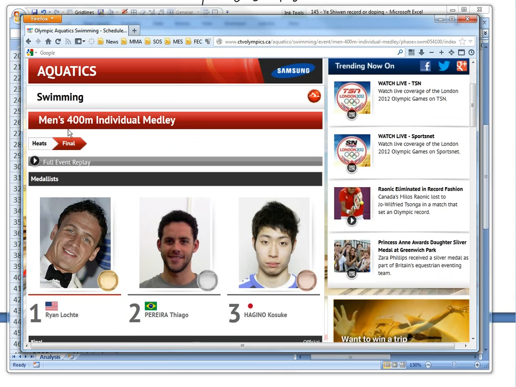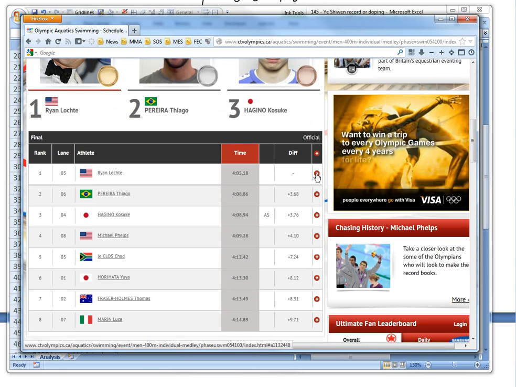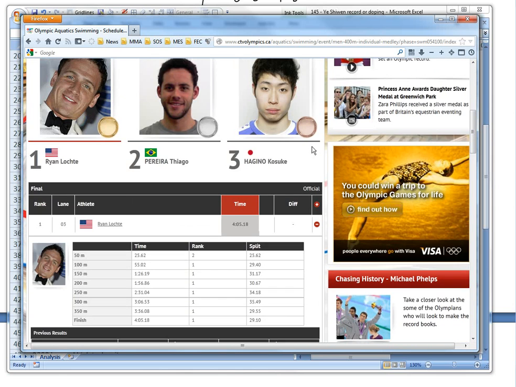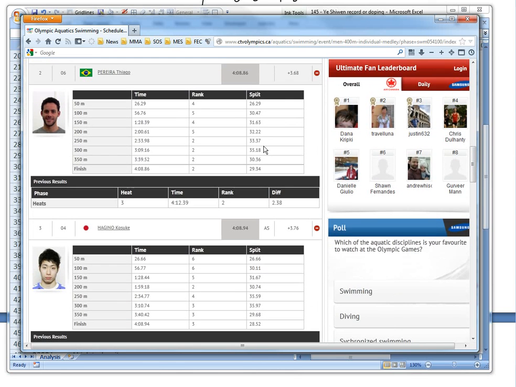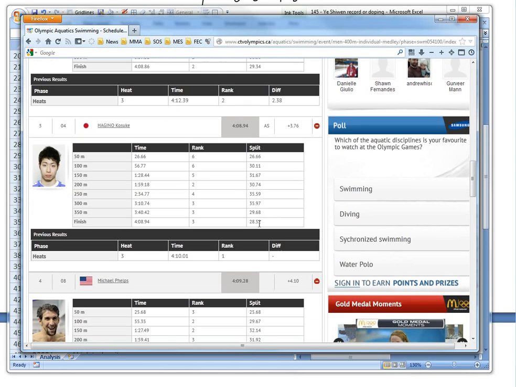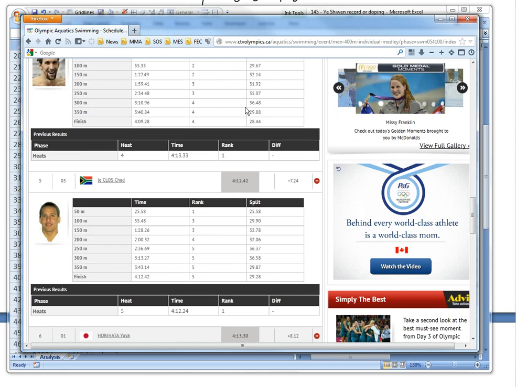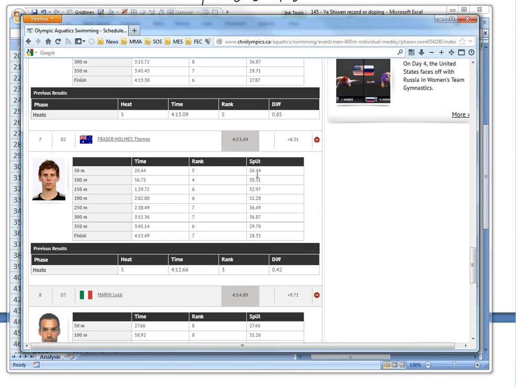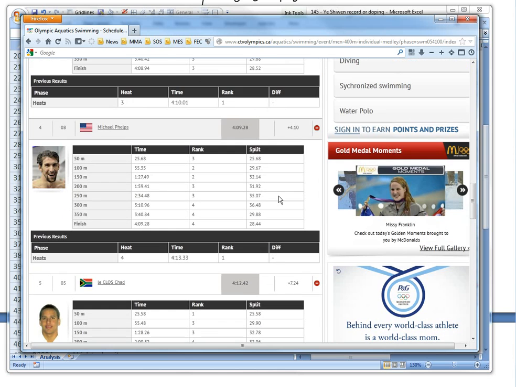Now if you look at the 400 meters individual medley and compare the last 50 meters, Ryan Lochte came first with 29.10, and she was faster than him there. Let's open every single one up. 29.34, she was faster than second place. Third place was faster. This guy is 27, was pretty fast, the last one. So you can see that she was faster than around half of the men's final racers at the end.